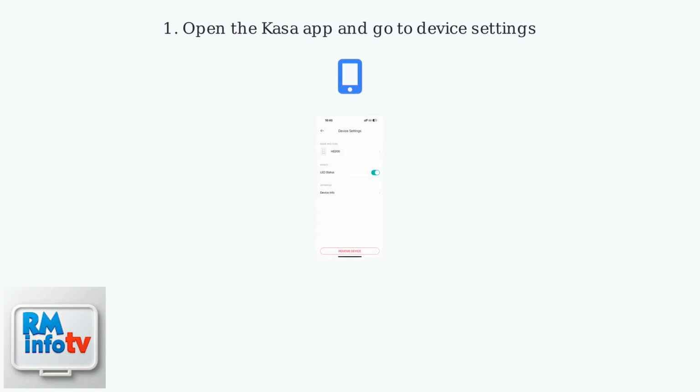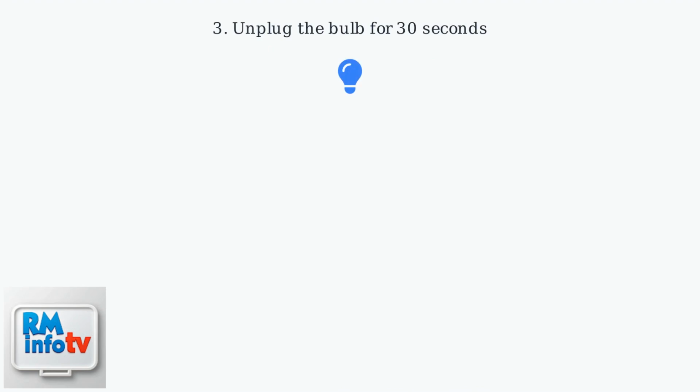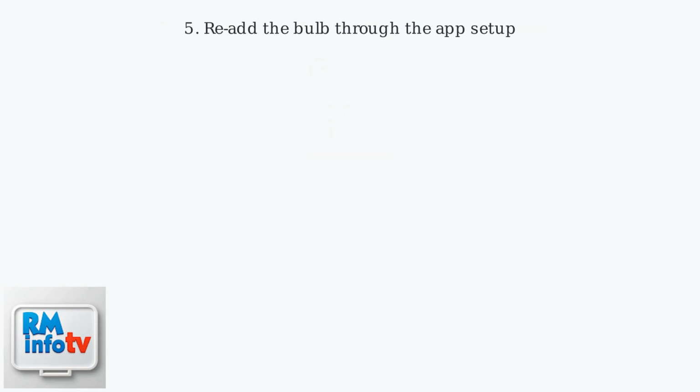Start by opening the Kasa app and navigating to the device settings. In the device settings, tap the Remove Device button and confirm the action. Then, unplug the bulb from its socket for 30 seconds to clear any cache data. Plug the bulb back in and reset it using the physical button on the bulb. Finally, re-add the bulb through the app setup process.